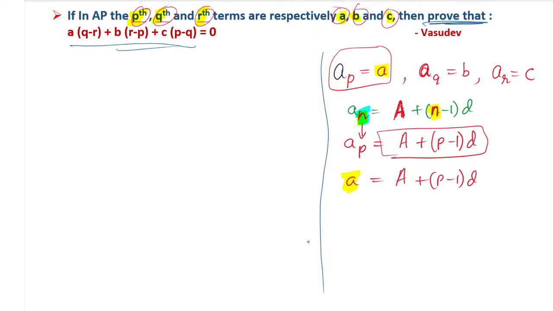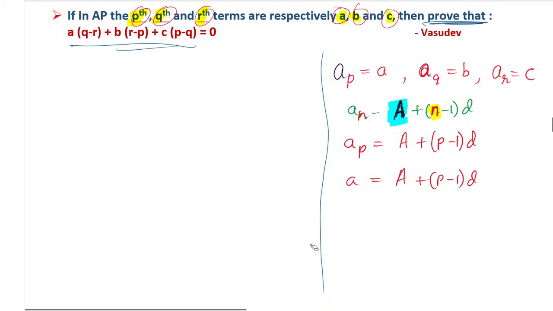So for that purpose, in the formula only we will take a different A. I have not changed the formula, I have only changed that A: instead of small a, I will take a capital A. Understood? Any doubt regarding this? Because A is already taken.